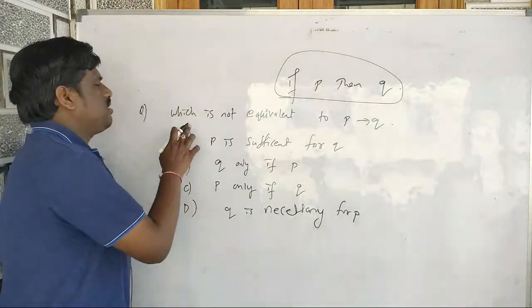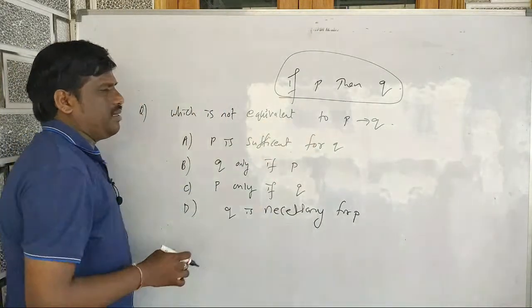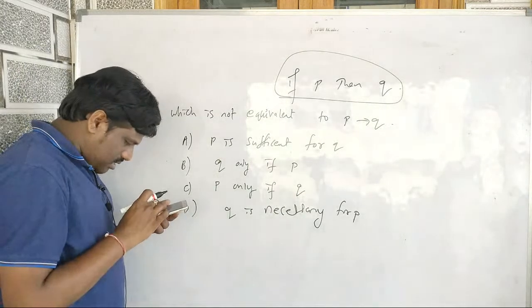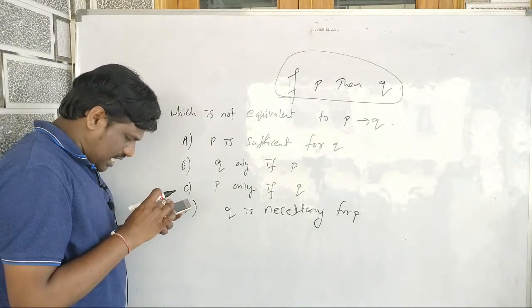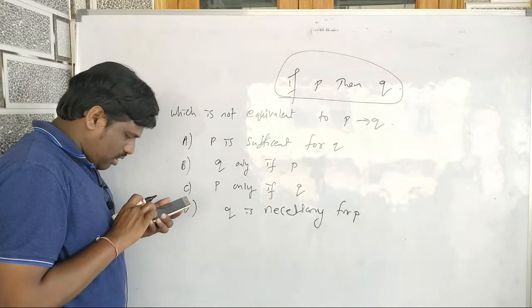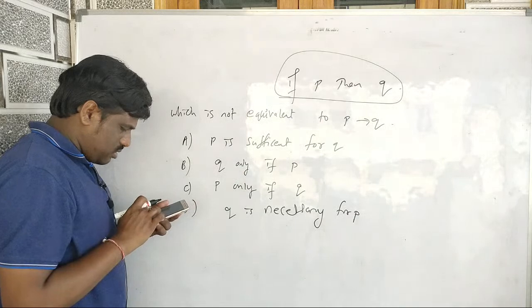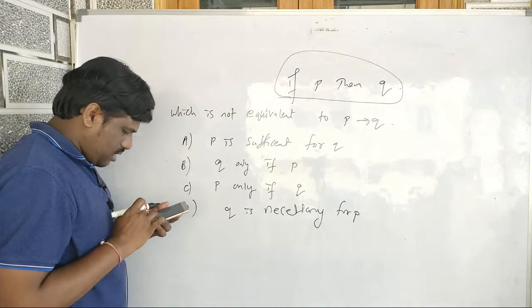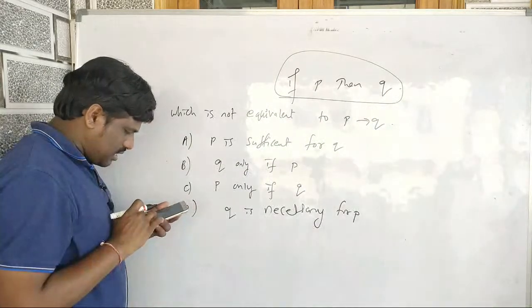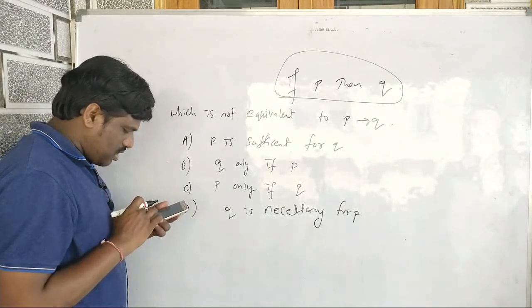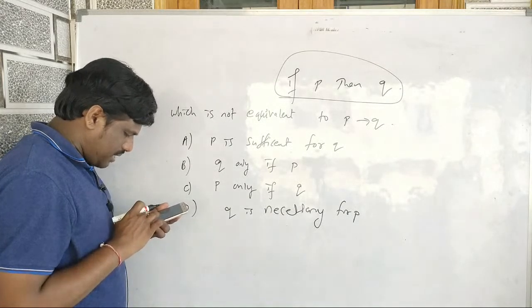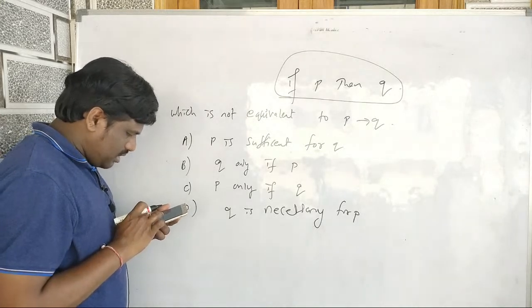चलो अभी क्या है ना, which is not equivalent to P implies Q, ये 2019 है ना। This is 2019 question. Which of the following is not equivalent to P implies Q. So based on this, question is good question, such questions आपको पता होना चाहिए, ठीक है। So you have to answer which of the following is not.